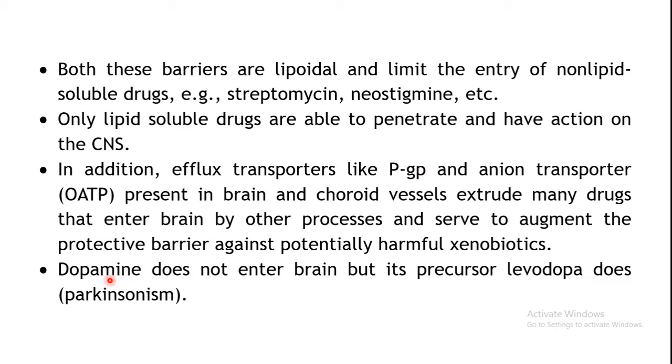You can consider one example over here, like dopamine. It cannot cross the blood brain barrier, but the precursor form levodopa can cross. So this anti-Parkinsonian drug is effective, but it has to be given in the prodrug form. So levodopa will cross the blood brain barrier, reach the brain, and here it will get activated into dopamine.